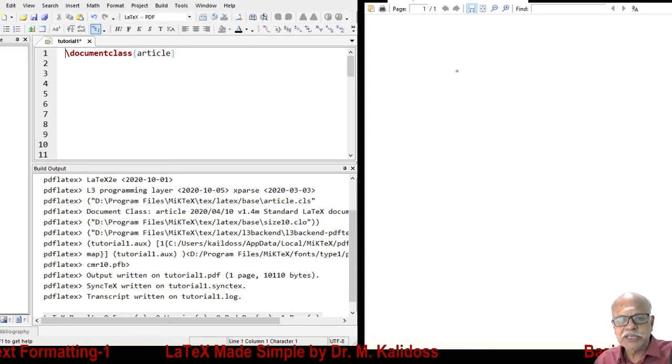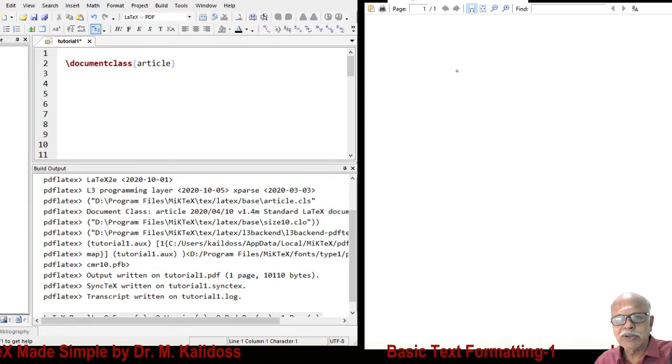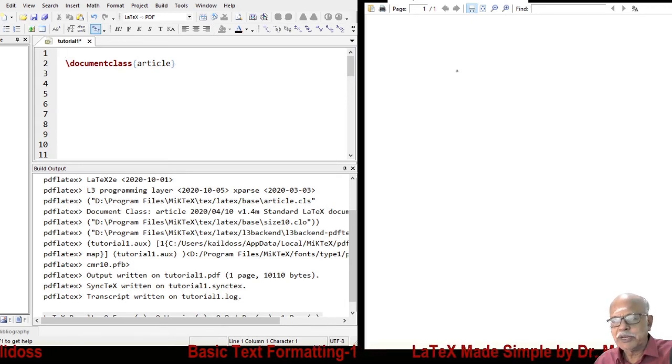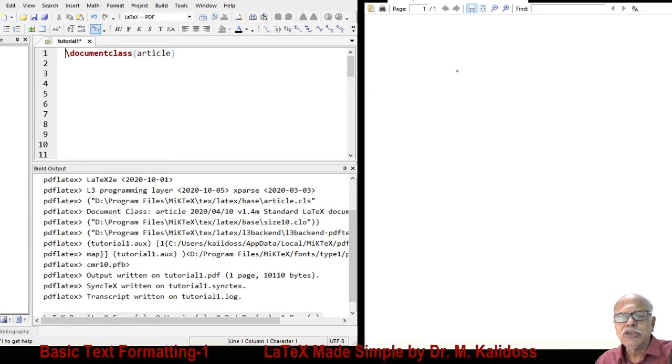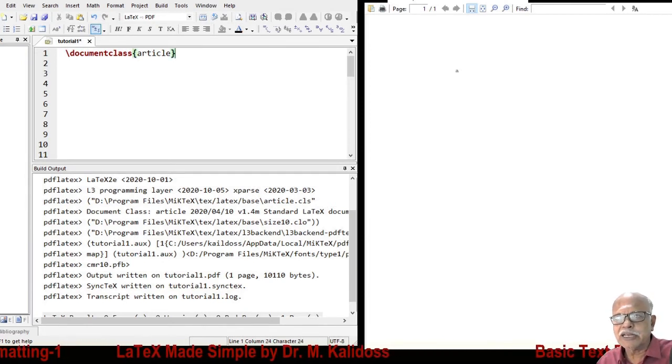Another word of caution is there should not be any character before this first command \documentclass{article}. You cannot have anything, nothing. Only one exception: there can be a comment. What is a comment? That we will come to later. For the present, let us accept that the first line in your document has to be \documentclass{article}.